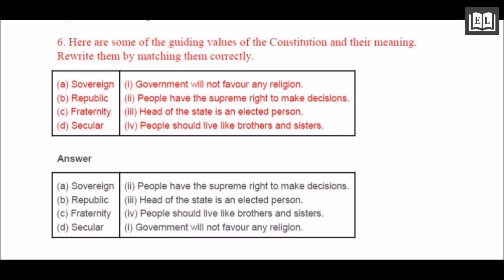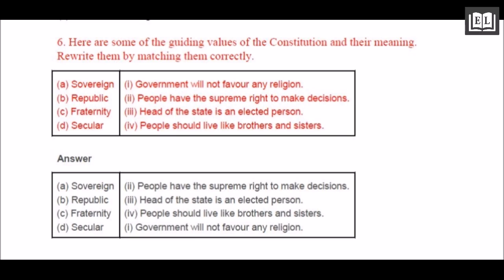6. Here are some of the guidelines, values of the constitutions and their meaning. Rewrite them by matching them correctly. A. Subversion. The government will not favor any religion. B. Republic. Second, people have the supreme right to make decisions. C. Fraternity. Head of the state is an elected person. Secular. People should live like brothers and sisters.